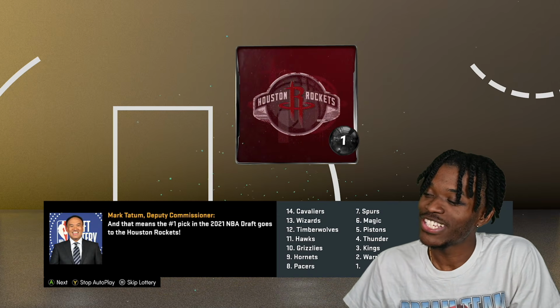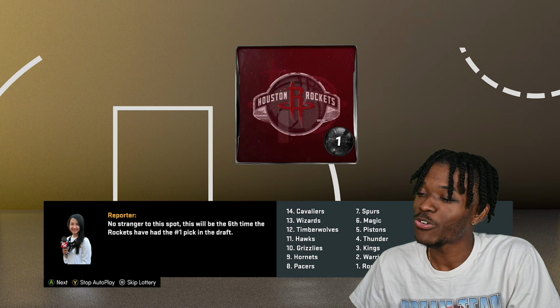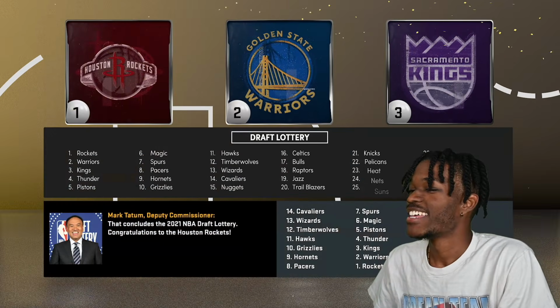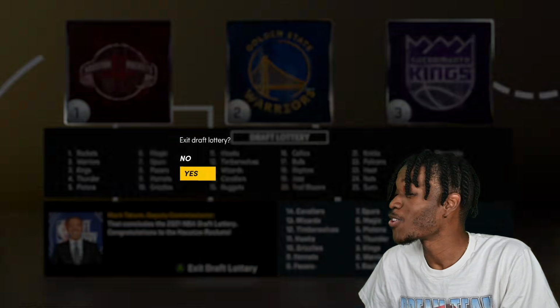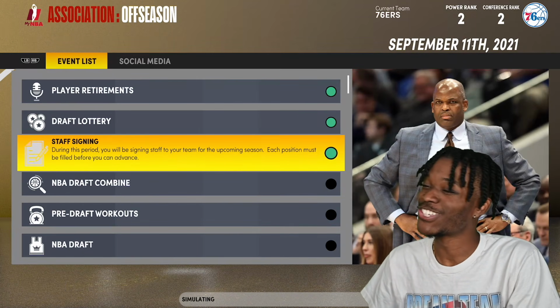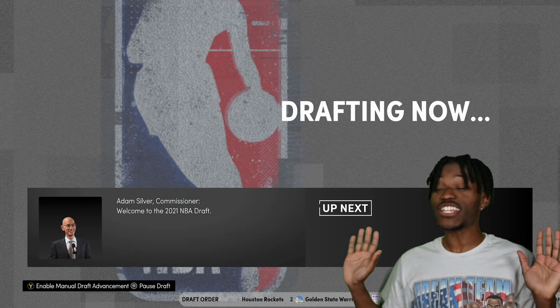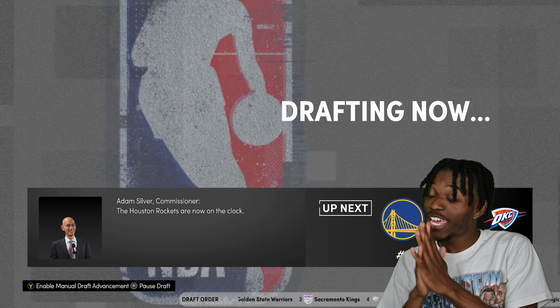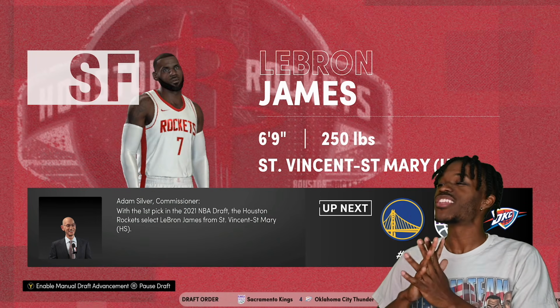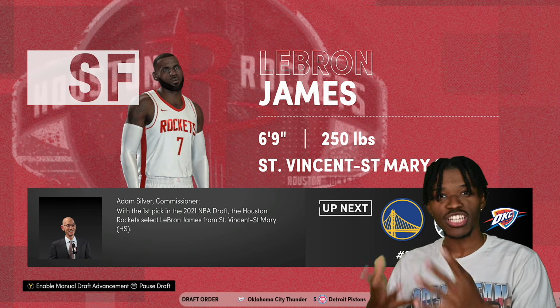There it is. You trade James Harden, and the lottery odds are on your side, just like that. Houston, are you picking LeBron? Are you picking MJ? I don't know. We're going straight to the draft on this, and I cannot be more excited. Can you imagine if a team traded the pick away? LeBron James is going to Houston. H-Town, y'all got LeBron now.